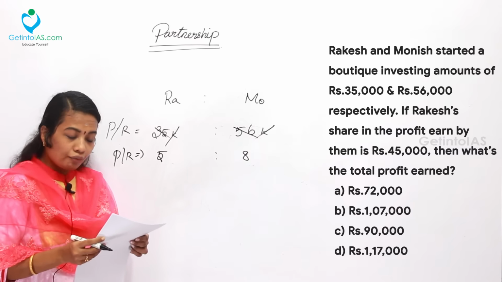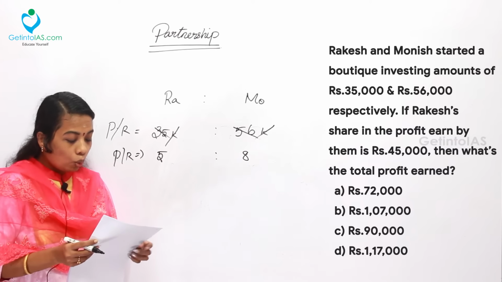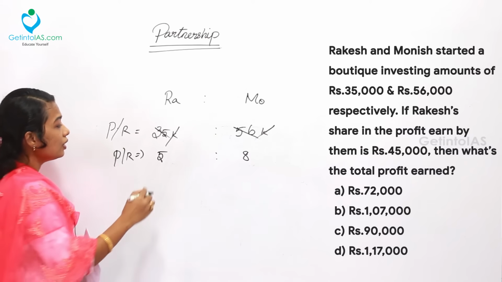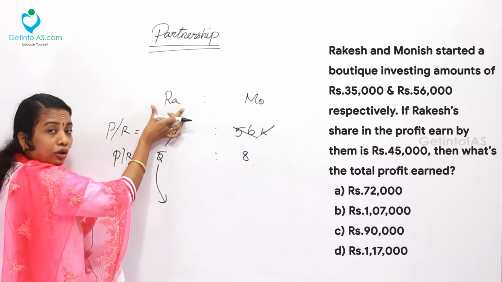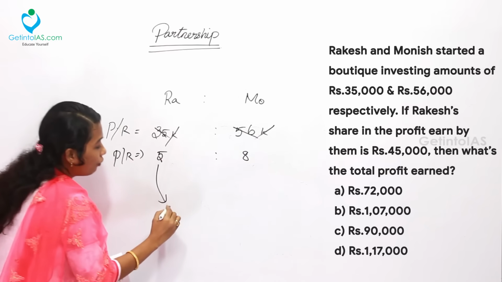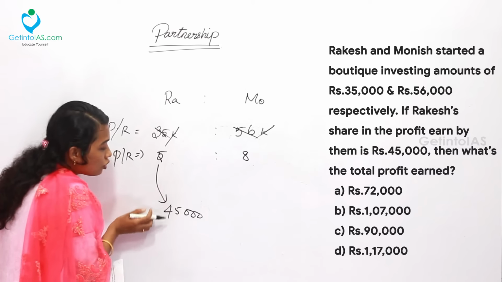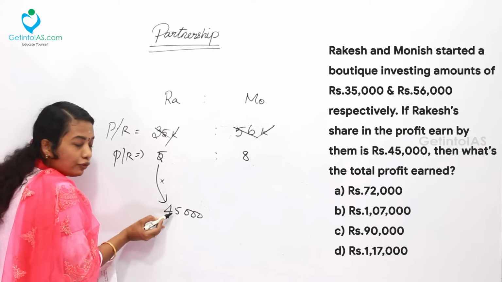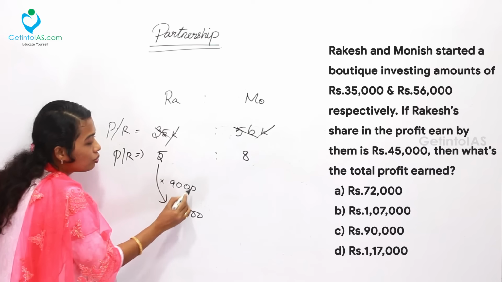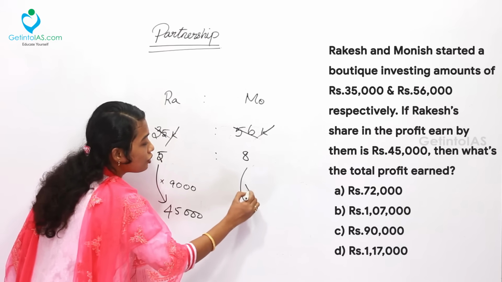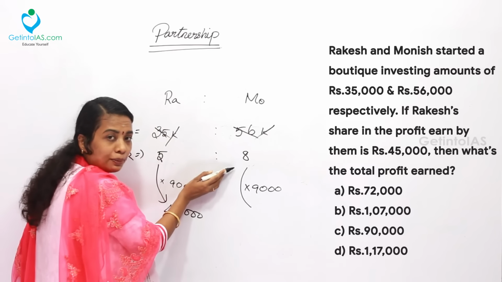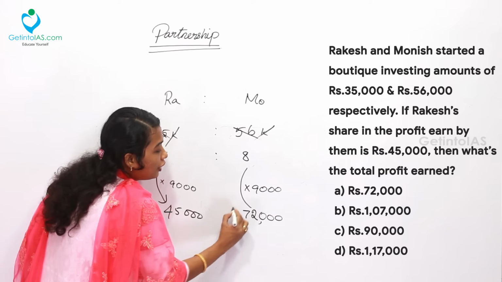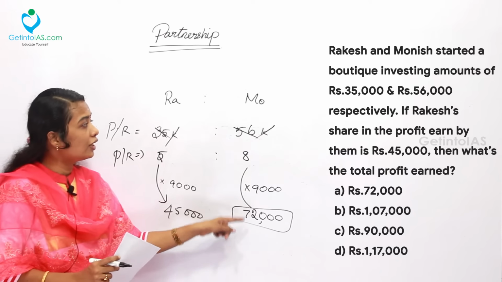Now we want to find the total profit earned when Rakesh's share in the profit is 45,000 rupees. So what is the amount of profit given to Rakesh? It is 45,000 rupees. So this 45,000 rupees corresponds to the 5 units. Here simply divide 45 by 5, which gives 9,000 rupees. Similarly for 8 also, the 9,000 rupees is to be multiplied with the 8 units. So 8 into 9 is 72, with the triple zeros, 72,000, which is the share given to Monish.